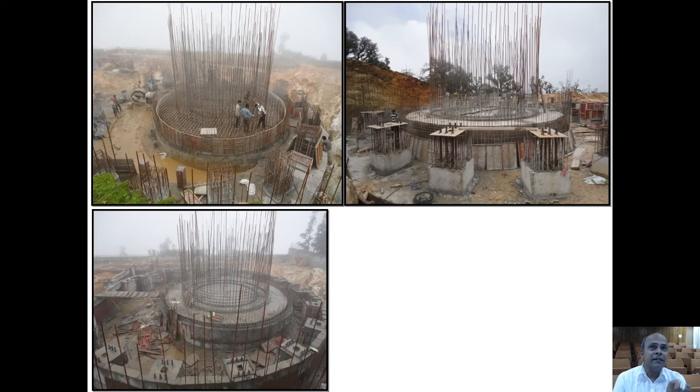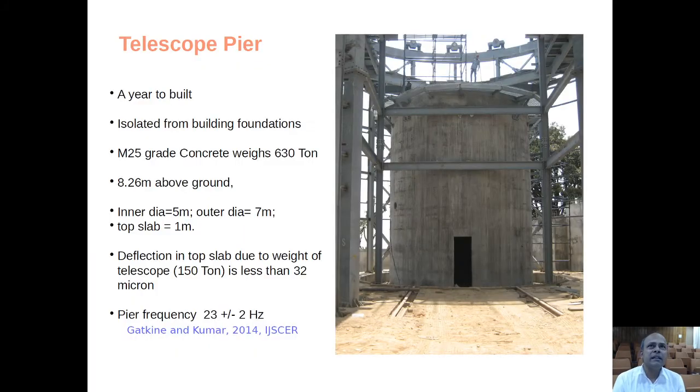Well, this is the pier, which is 7 meter in diameter and almost 8 meter in height. We will see this in construction. You can see, this is the as-built telescope pier. It took a year, 12 months, to build this telescope pier. Basically this pier is required to be isolated from the building foundation, because once the telescope is installed on this pier, it should not get any vibration from the rotating dome, which is part of the building.